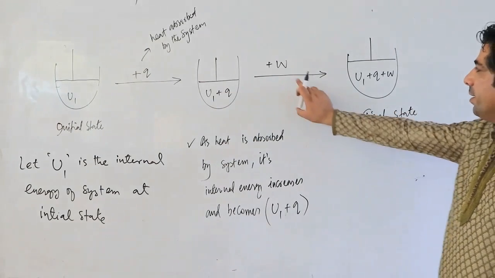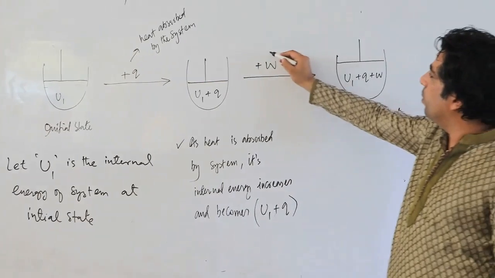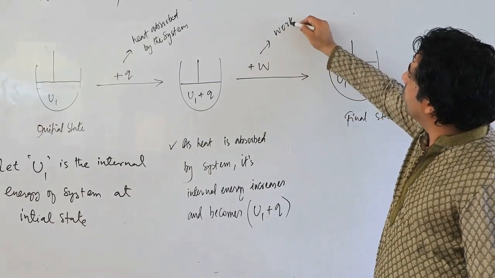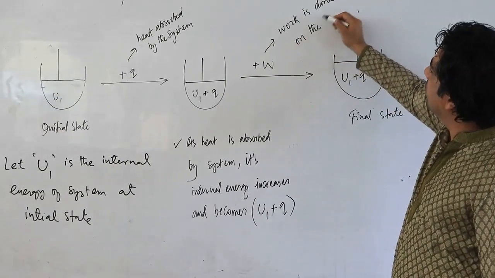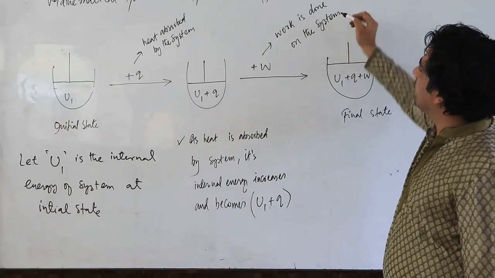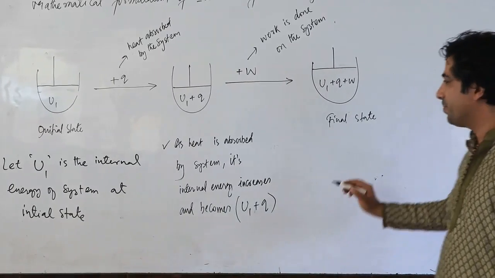Now finally, we are going for one more step here. That means plus W. That is, work is done on the system. Work is done on the system. So when you do work on the system, obviously the internal energy of the system will again increase.